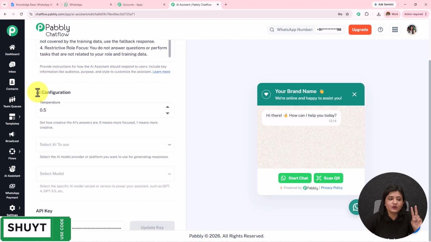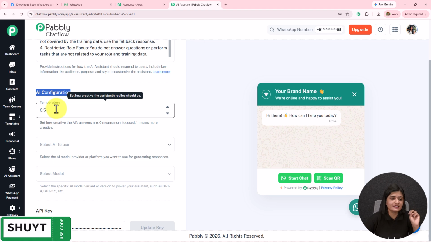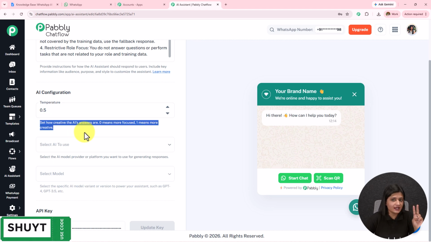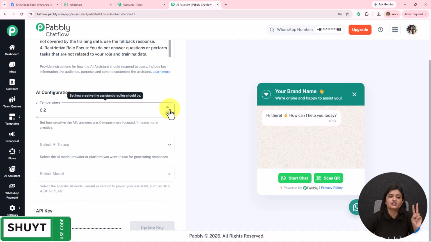Then we have this AI configuration, under which the first one is this temperature. Set how creative the AI answers are. 0 means more focused, 1 means more creative. If I go from 0 to 1, the creativity of how this AI is answering will enhance. I'm going to keep it as 0.8.